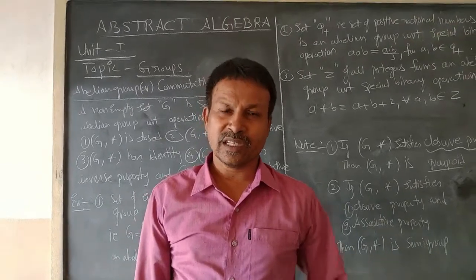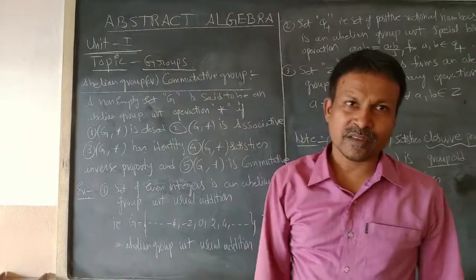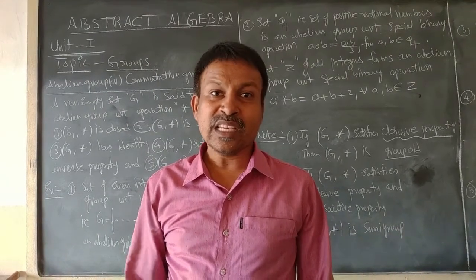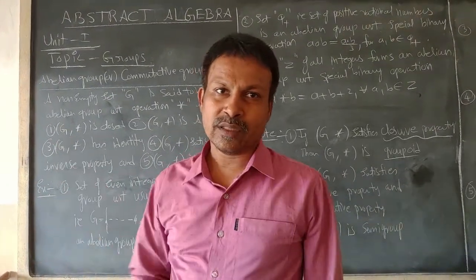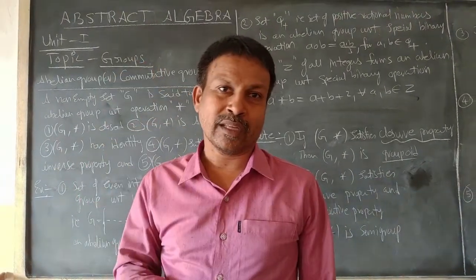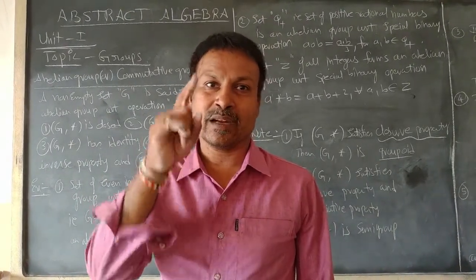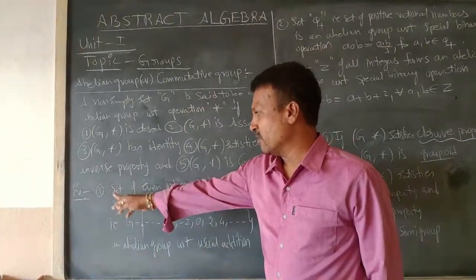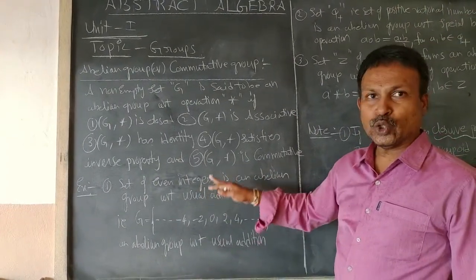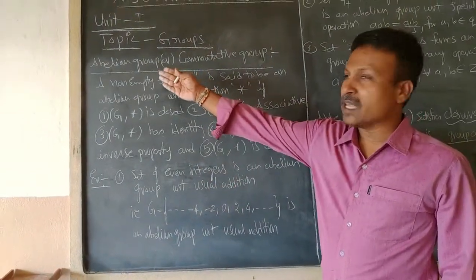The next important definition is abelian group. Right. The definition states that if a non-empty set G is taken, and if the operand star is taken, and if G satisfies these properties: closure property, associative property, identity property, inverse property and commutative property, then G is said to be an abelian group with respect to operation star. Right. The example is 1. The set of even integers is an abelian group with respect to usual addition. This is the statement. I have taken it as an example supporting this abelian group definition.